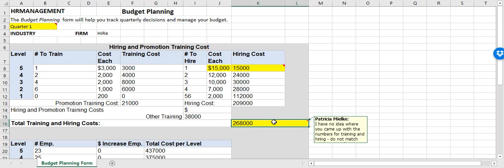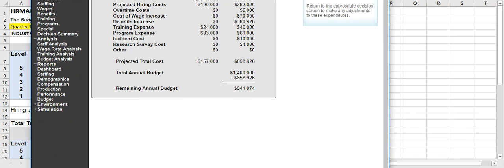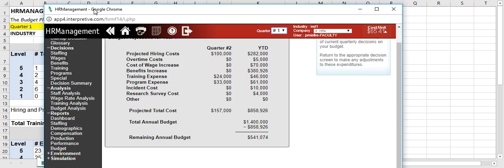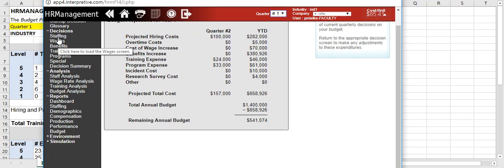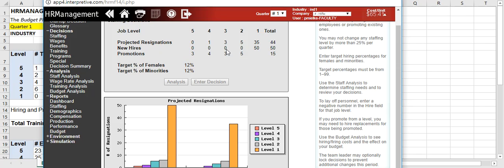They're way off. So you may want to go back and look at the simulation. When you go in the simulation, I would go back in and I would look at staffing. And this is your staffing for this quarter. So you have some resignations, you have 50 new hires, and then you have some 15 promotions. So go back and look at that and see why your numbers aren't coming out right for the training and promotion budget.